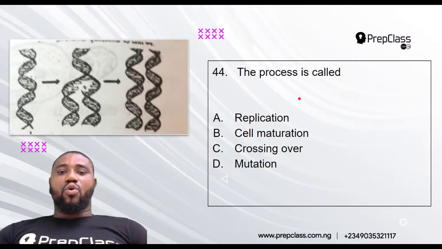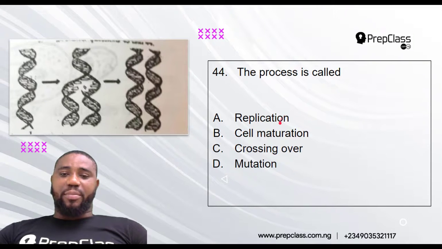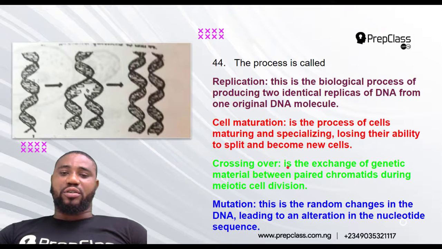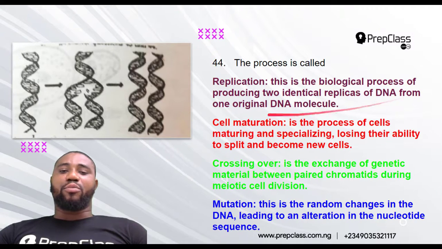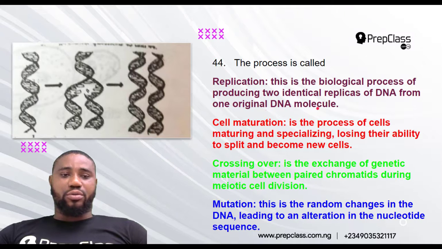Nucleus. So you can find DNA only in the nucleus of a cell. Okay. Question number 44. The process is called, is it replication? Is it cell maturation? Is it crossing over? Is it mutation? What is replication? Replication is the biological process of producing 2 identical replicas of DNA from the original DNA molecule. Is this replication? Okay, let us see.